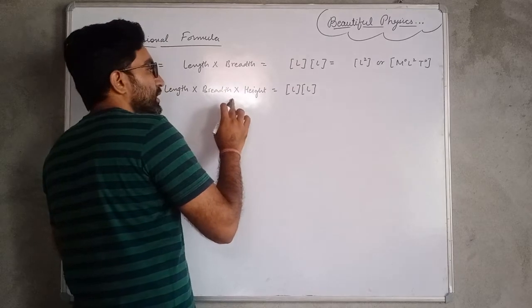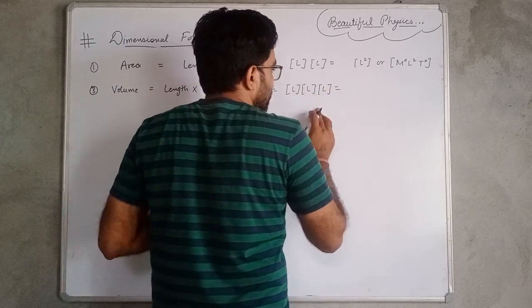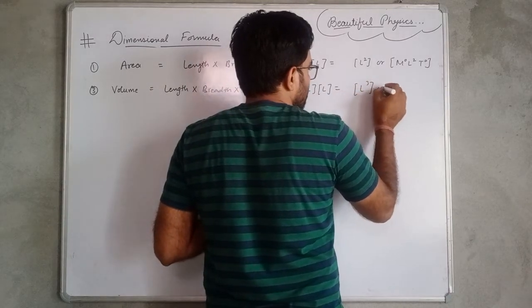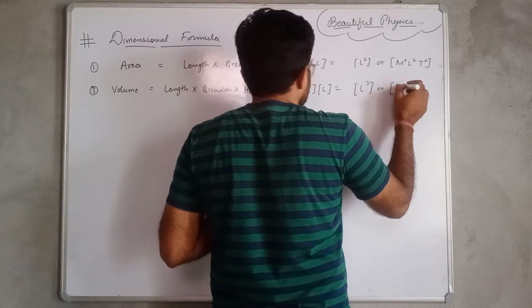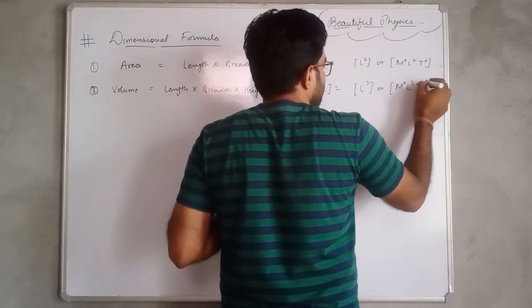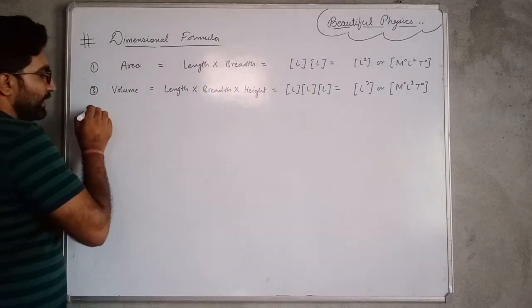Breadth is also a length and height is also a length, and it will be equal to L cubed. So the dimensional formula for volume will be equal to M0 L3 T0.